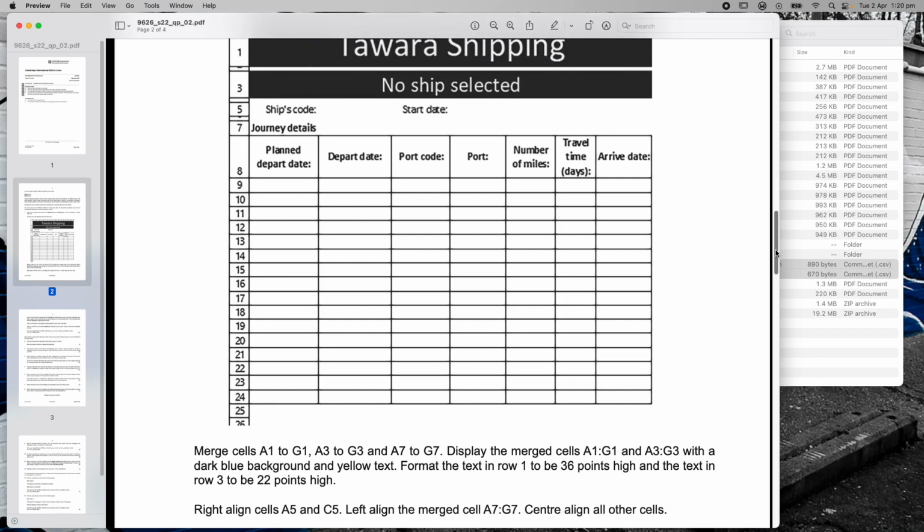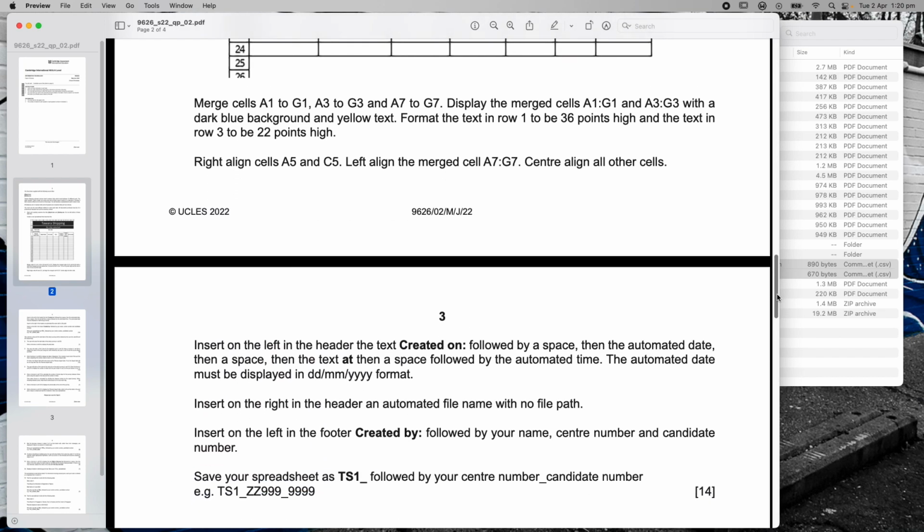Here we go. Right align cells A5 and C5, left align and merge cells A7 to G7, center align all other cells. So all other cells are center aligned. So it does talk to me about those mergers, and then there's a few other things here.